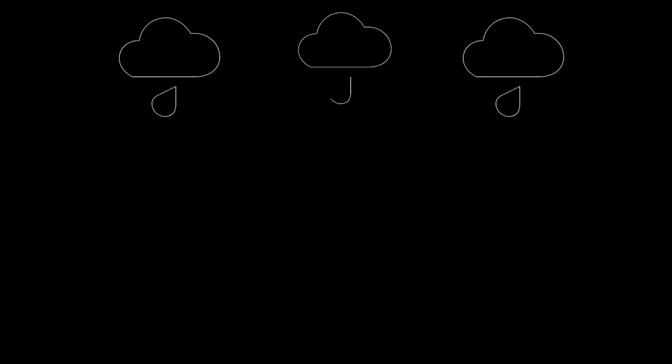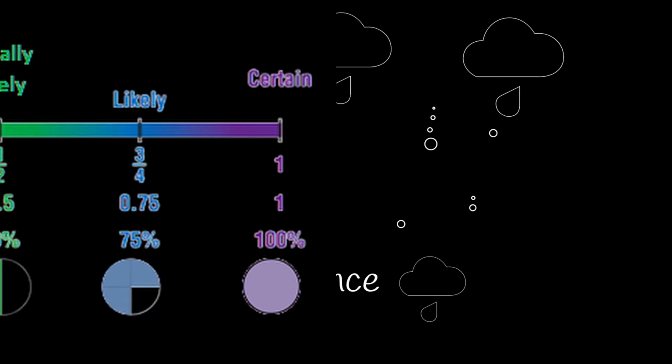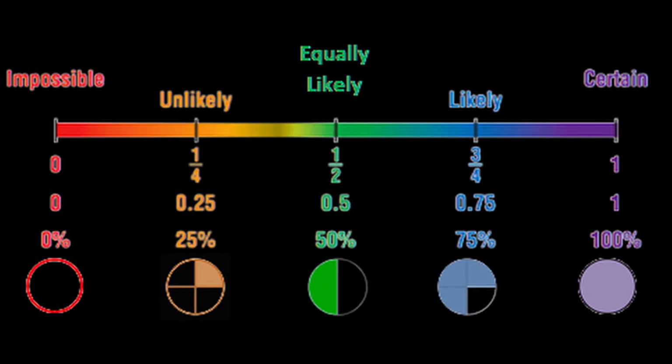In contrast to this, saying there is a 70% chance of rain is much more informative than saying it is likely to rain today. A probability in math is more than just a bet or a hunch. It is a numerical expression of how likely something will happen. It could be a fraction, a percentage, or a decimal.